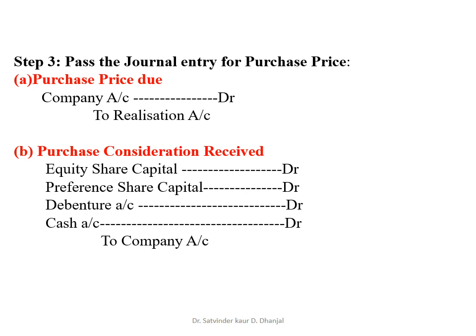The second journal entry for purchase consideration received is equity share capital account debit, preference share capital account debit, debenture account debit, cash account debit to company account. So this is your step number 3, that is passing the journal entry for purchase price.